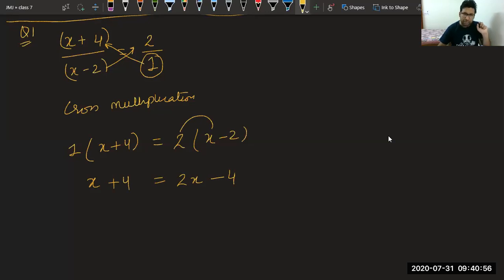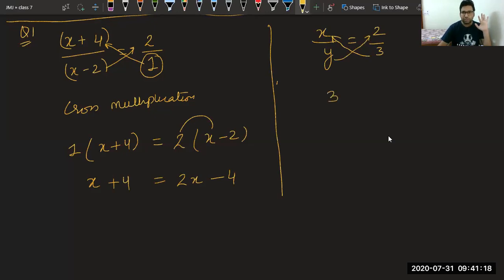Sir, 2 will be multiplied with 2x. One second, I am showing you again. Suppose you have x upon y is equal to 2 upon 3. Please understand this thing. You have x upon y equal to 2 upon 3. You can do cross multiplication. This 3 will multiply with x, and this y will multiply with 2. So you get 3x equal to 2y. Similarly, we are doing here also. This one will multiply with this, and this one will multiply with 2.